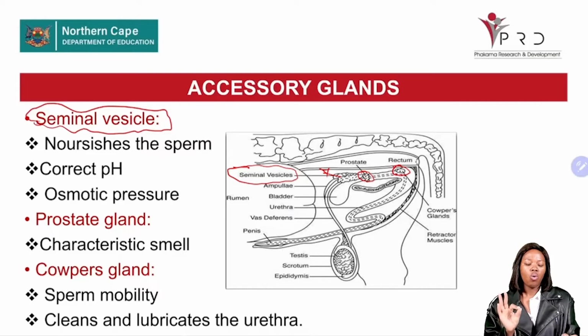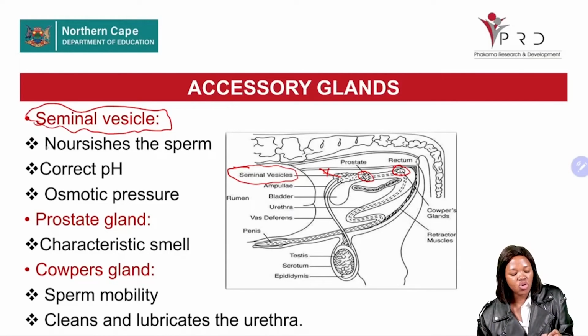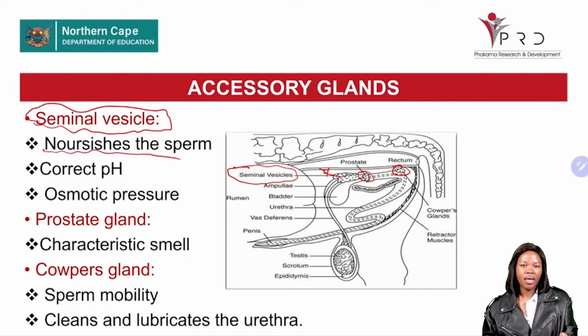Now, before I even begin explaining about the seminal vesicle, for each and every accessory organ, you need to understand the function and you should be able to identify them for the exam. You should be able to identify the seminal vesicle, a prostate gland, or a corpus gland. Now, the function of the seminal vesicle, as the gland that produces the secretion, is to nourish the sperm cell, meaning it provides the nutrients.